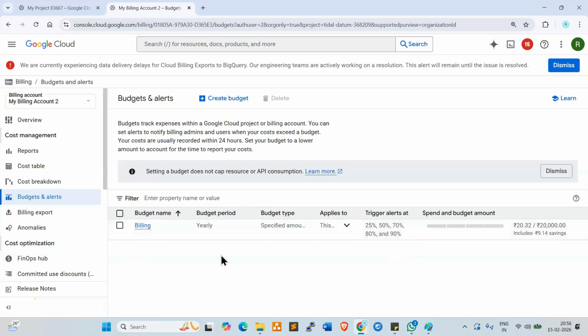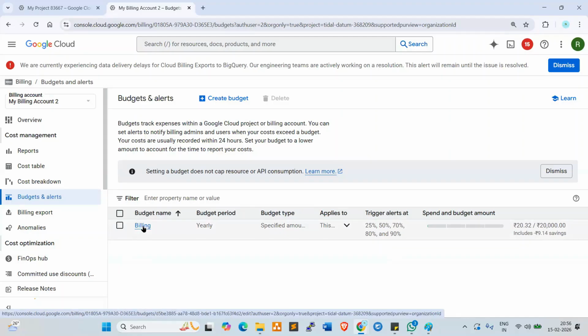Yeah, now look at here. This is fine. But normally, for example, we are working on a project. The client gave the budget. In the middle of the project, middle of the year, we got one more requirement. For that, what we have to do? We need to discuss with the client and ask them to revise the budget. Okay. So click on billing.